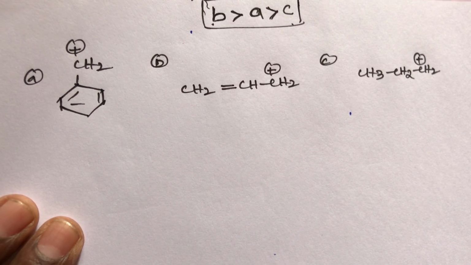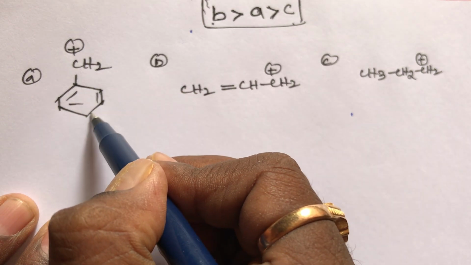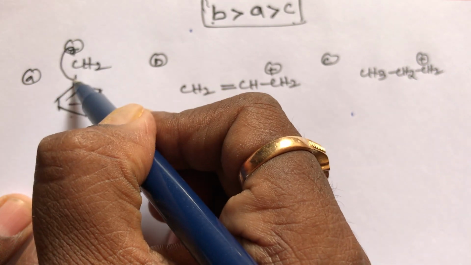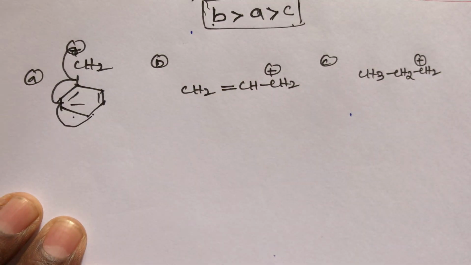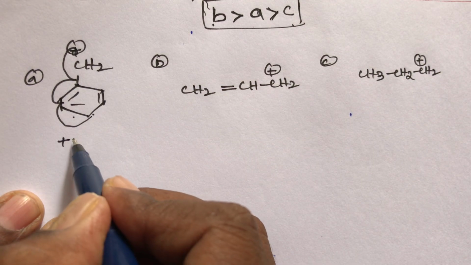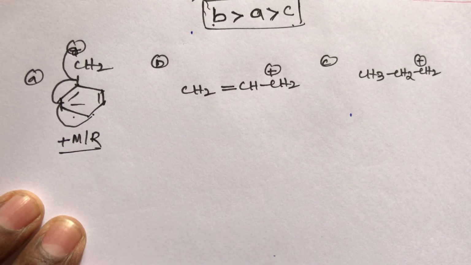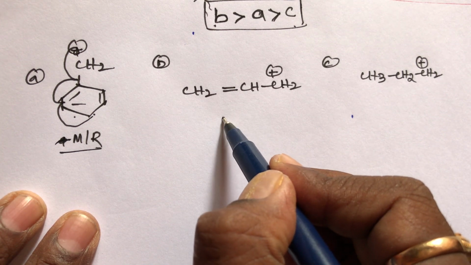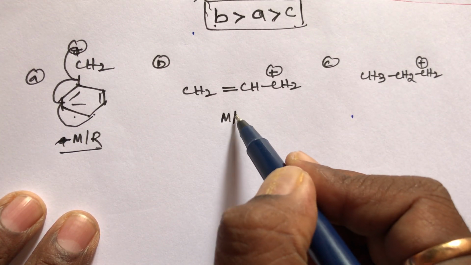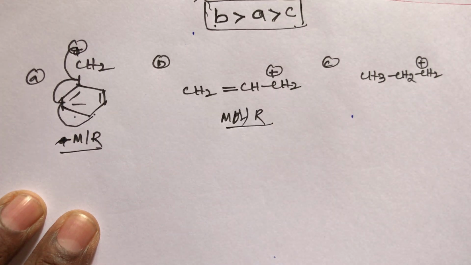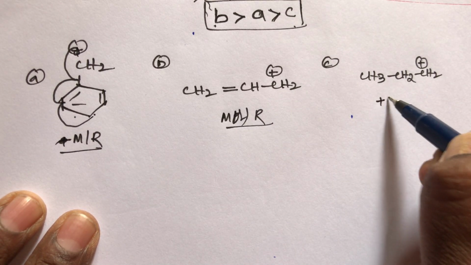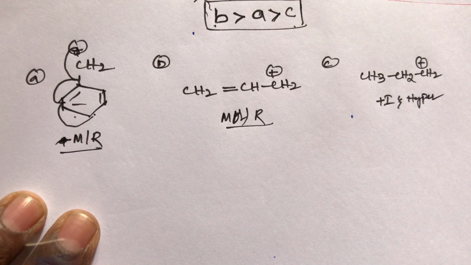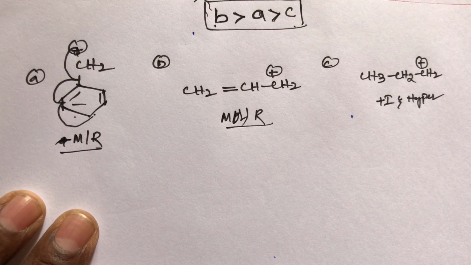What I said, student, is that this positive charge has double bond, then single bond, then double bond, then single bond, then double bond, then single bond, positive charge. This positive charge participates in the resonance, 3 times resonating, so that is plus M, the mesomeric effect or resonating effect. The second one is the mesomeric effect or resonating effect, and the third one is plus I and hyperconjugation. So first priority goes to the mesomeric effect or resonating effect.